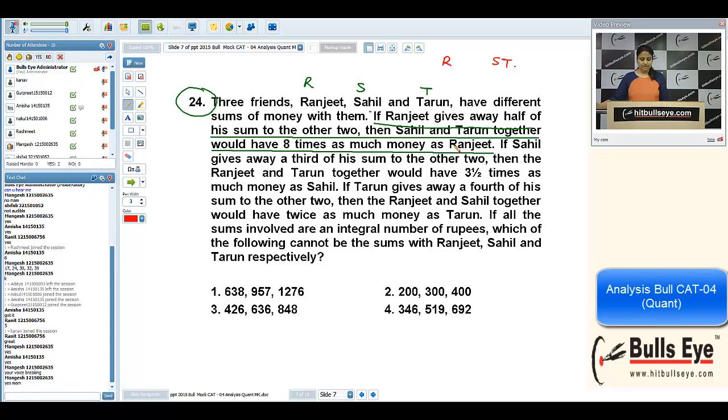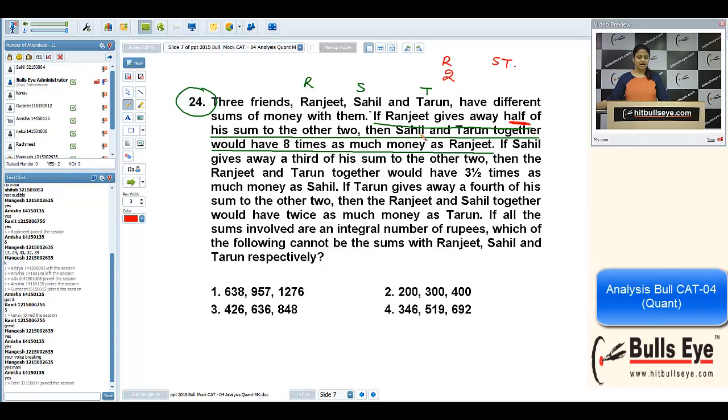Okay. It says Ranjit gives away half of his sum to the other two. Since Ranjit is giving away half of his sum, we have to calculate half of anything. So I'm considering Ranjit's amount to be 2. Let this be 2. You can take any amount. It can be 1, it can be x, it can be anything. But I'm taking 2. Why? Because half of 2 is easy to calculate. What is half of 2? This is 1.